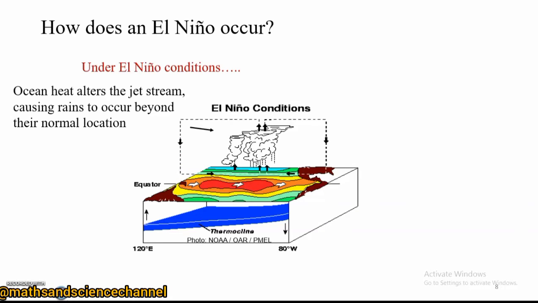Now in this region we expect flood, we expect heat waves, the global temperatures rising over here. But we also expect drought conditions taking place at the Western Pacific. So that will be for the El Nino.